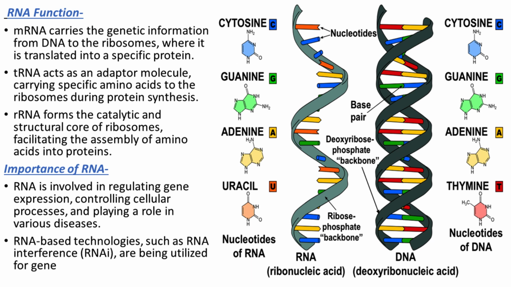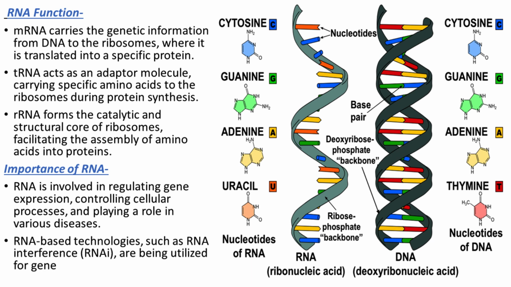RNA function. mRNA carries the genetic information from DNA to the ribosomes, where it is translated into a specific protein. tRNA acts as an adapter molecule, carrying specific amino acids to the ribosomes during protein synthesis. rRNA forms the catalytic and structural core of ribosomes, facilitating the assembly of amino acids into proteins.